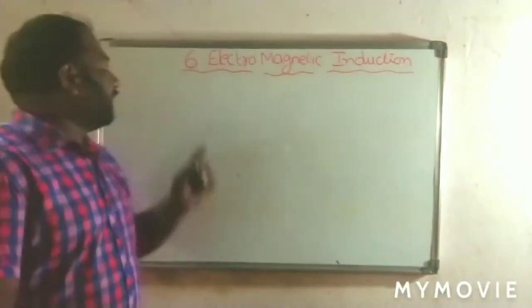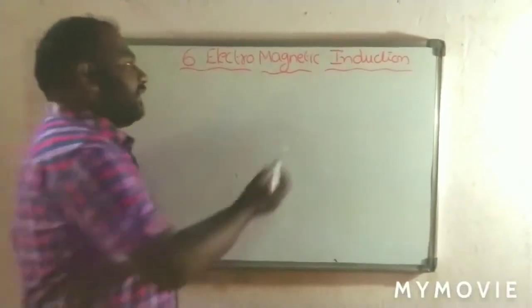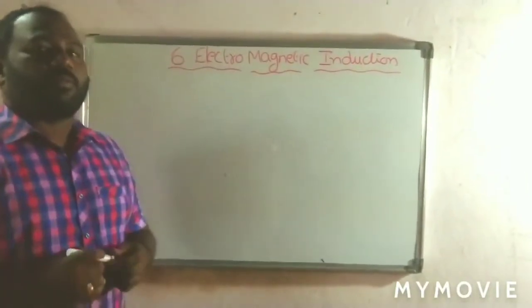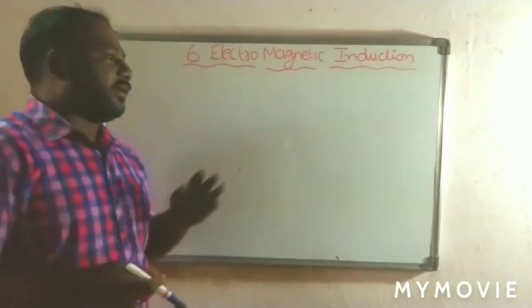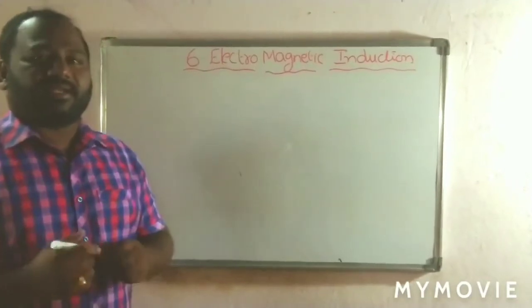Today we are going to start the new lesson, that is electromagnetic induction. Here the term induction means production without contact between the two circuits. We are going to produce the electrical current, which can be called induction.